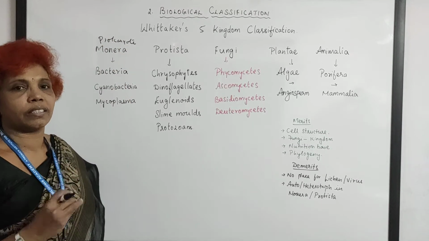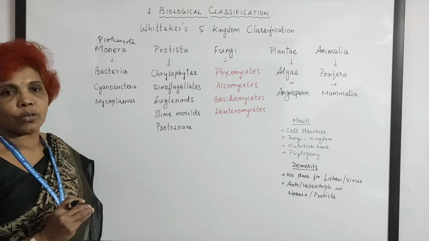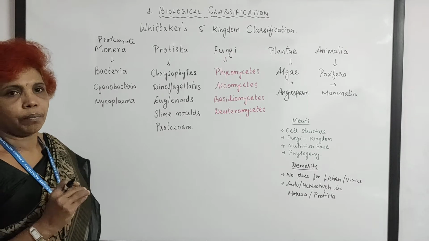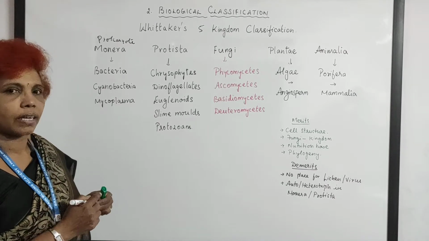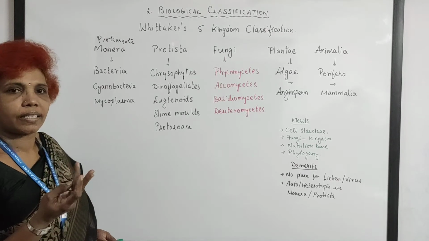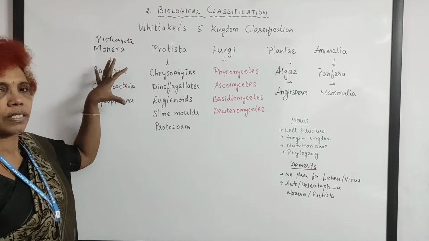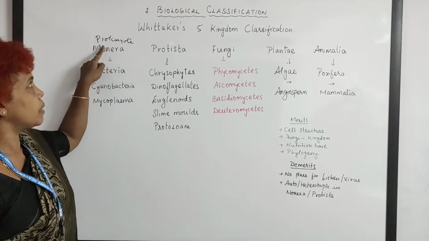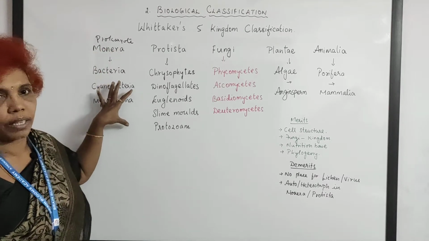Primitive nucleus, that is there is no nuclear membrane, there is no nucleolus and there is no chromatin reticulum, but DNA is there, incipient nucleus. So DNA is there, RNA is there, ribosome is there, cell membrane is there, so cytoplasm is there. So it is the living cell, primitive nucleus containing all the categories coming under Monera.